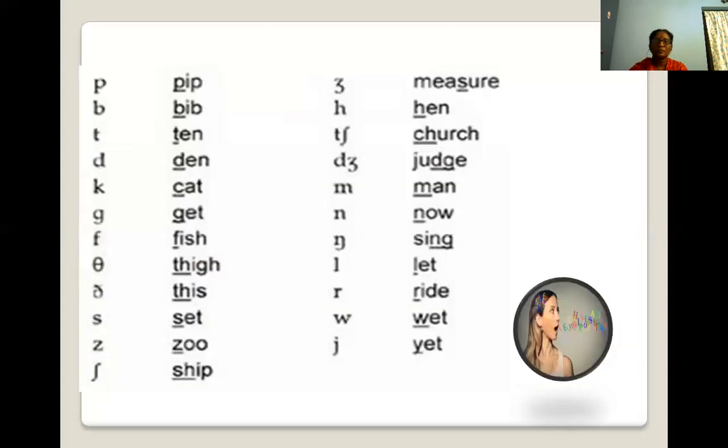See, these are all phonetic sounds. In this, these are particularly consonant sounds, not vowel sounds.